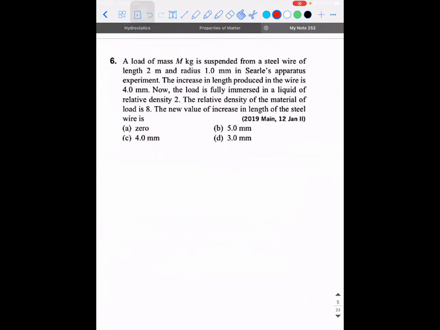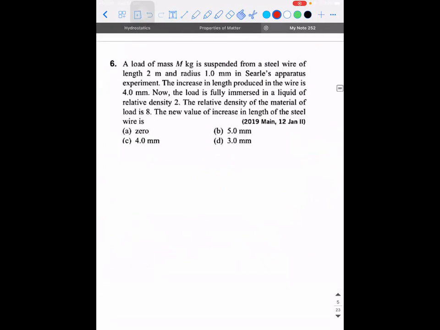So there is a load of mass m kilogram that is suspended from a steel wire of length 2 meter and radius 1 millimeter in a Searle's apparatus experiment. The increase in length produced in the wire is 4 millimeter. Now the load is fully immersed in a liquid of relative density 2. The relative density of the material of the load is 8.